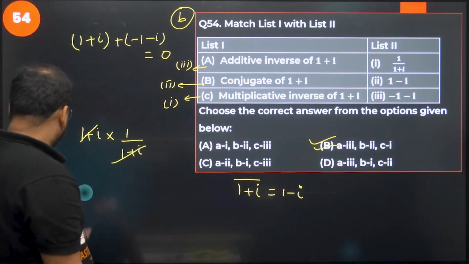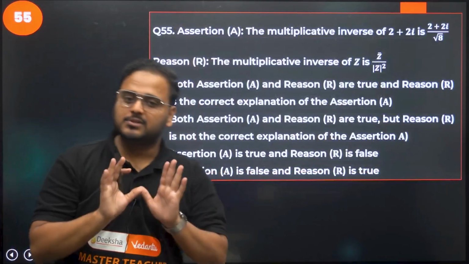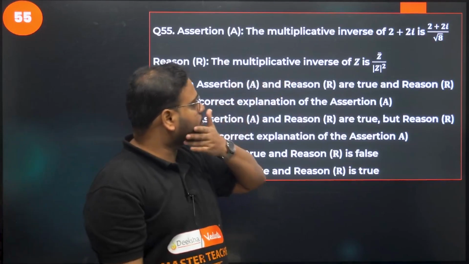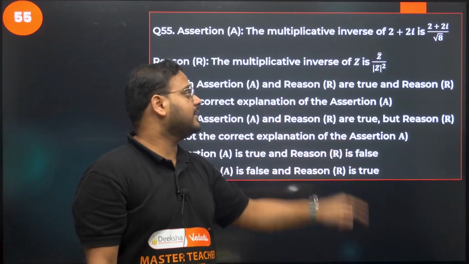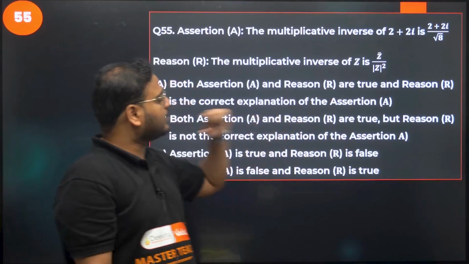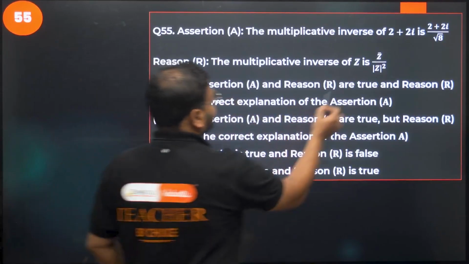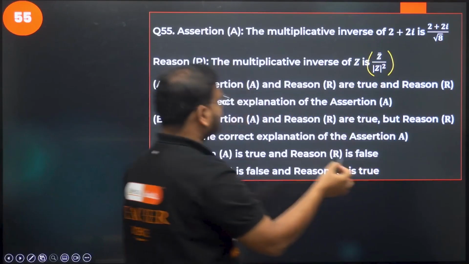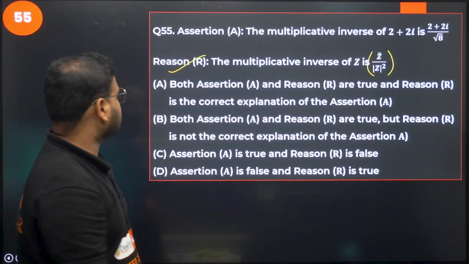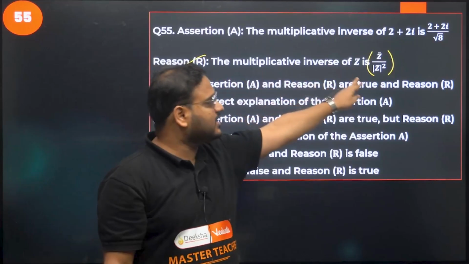Question number 55 now. 54 is over. The multiplicative inverse of 2 plus 2i. 2 plus 2i has modulus 2 root 2, so it is 2 plus 2i upon root 8. This is the formula, right? That's the formula, so this is correct. We'll check the reason again, we'll check the assertion again. So the multiplicative inverse of this is a formula.